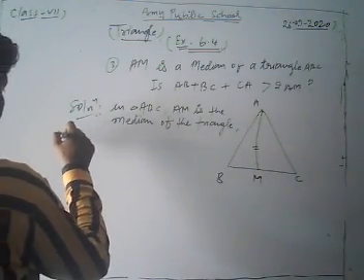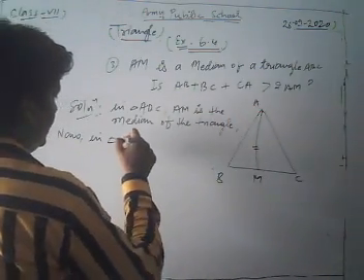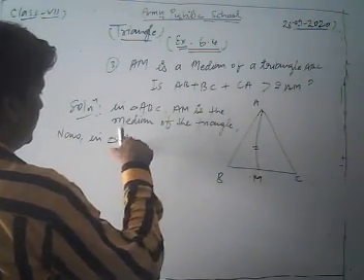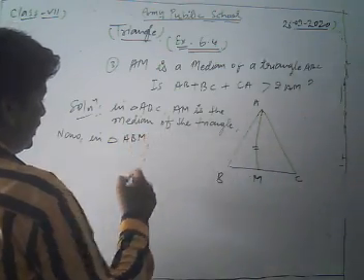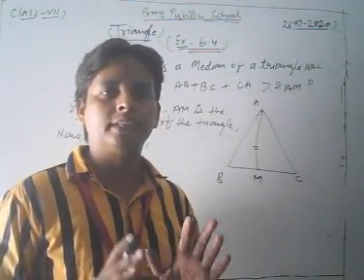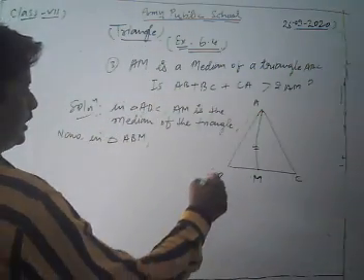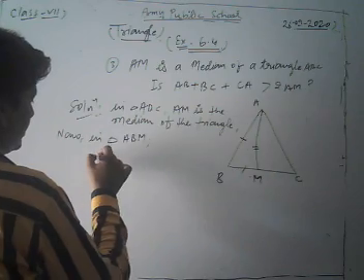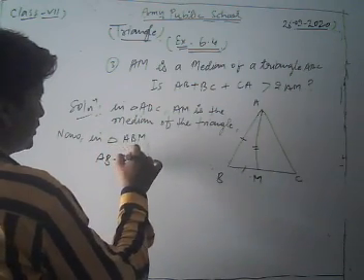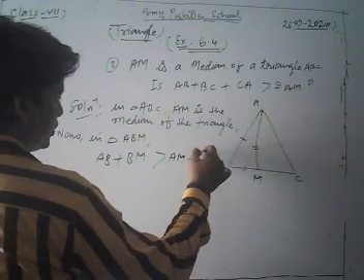Now in triangle ABM, dear students, we know that the sum of any two sides of a triangle is greater than its third side. So here, AB plus BM is greater than AM. Take equation number 1.